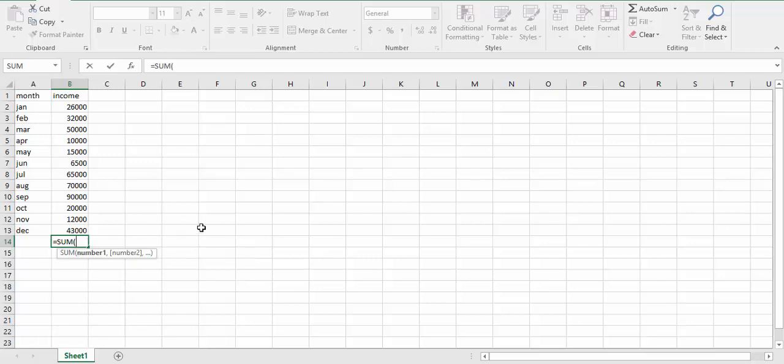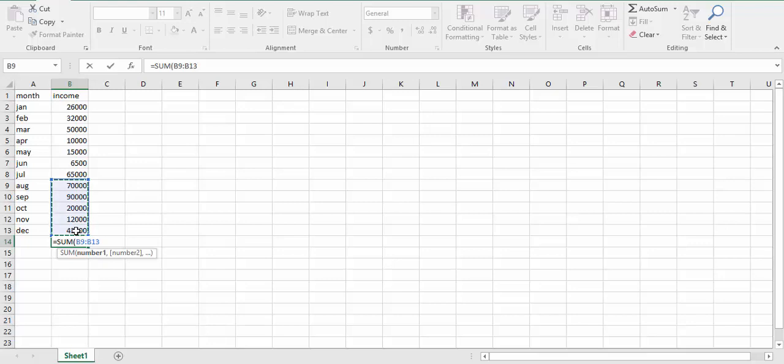I will give the label of this cell that corresponds to August, that is B9, and then I will press colon and I will write the label of the cell that is the upper limit of my selection, which in this case is B13. So when I wrote B13, MS Excel showed me the entire selection area.